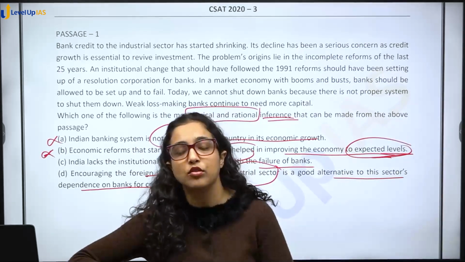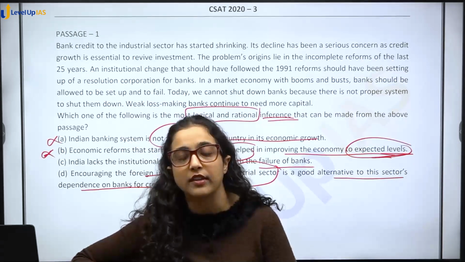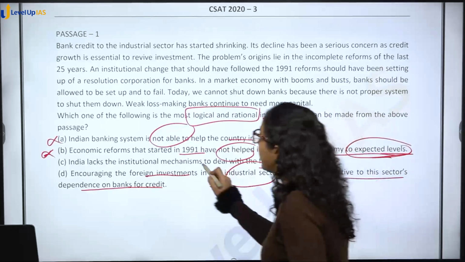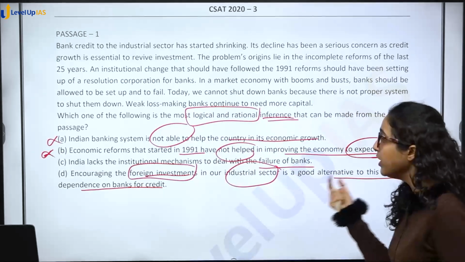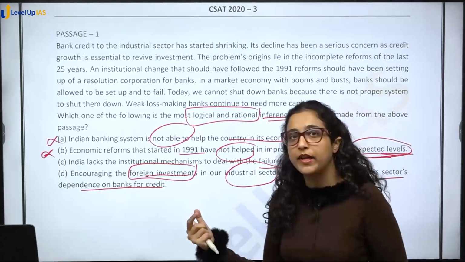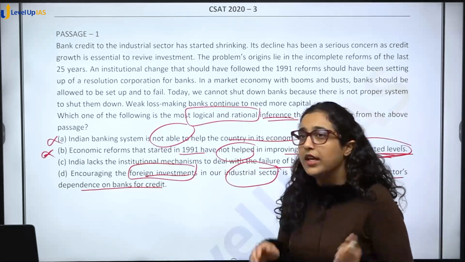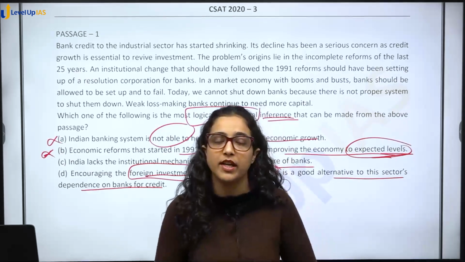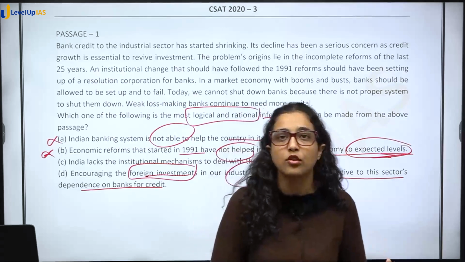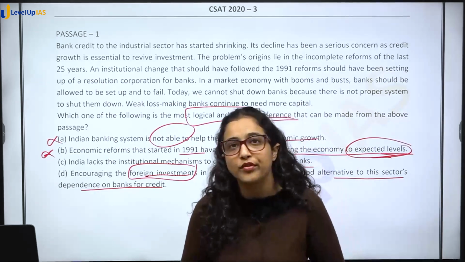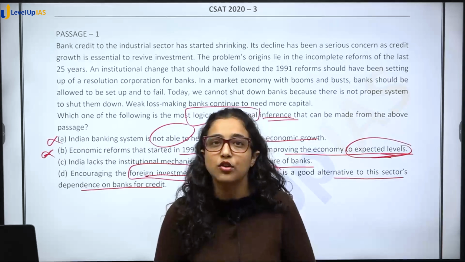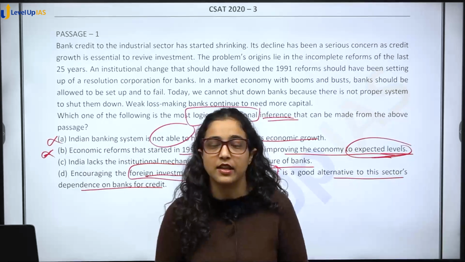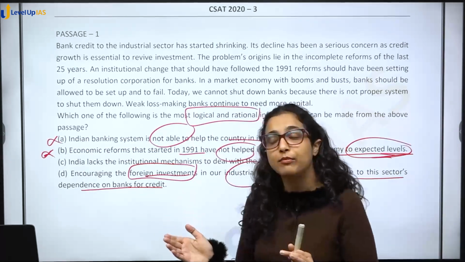Will we say that it is better to depend on foreign investments than to depend on banks? Is this a logical conclusion to draw, a logical rational inference that you can draw from a passage? So this is basically saying that you encourage foreign investments in the industrial sector, so that the dependence on banks for credit reduces. See, in general this statement can be correct also, that yes, if there is too much dependency on banks, of course it is not right to be dependent on one institution only, and we promote foreign investments in various sectors, we do promote FDI, FII, but we know that they are also at a limited extent, right? And then you cannot replace it with banks.